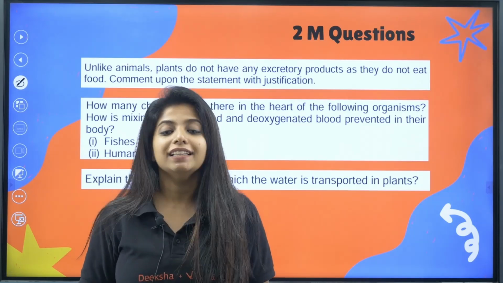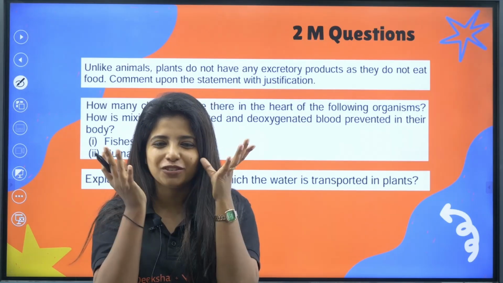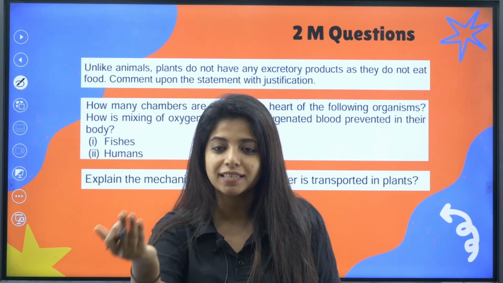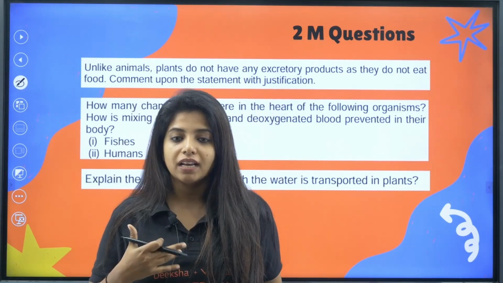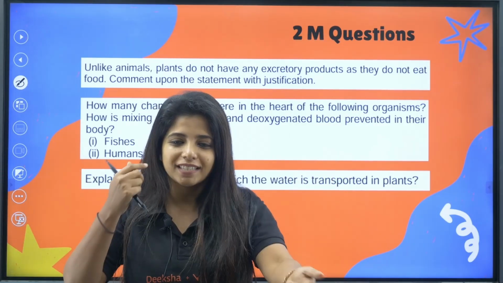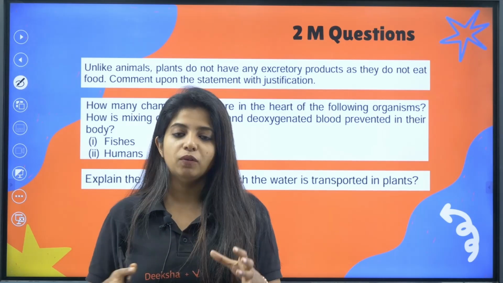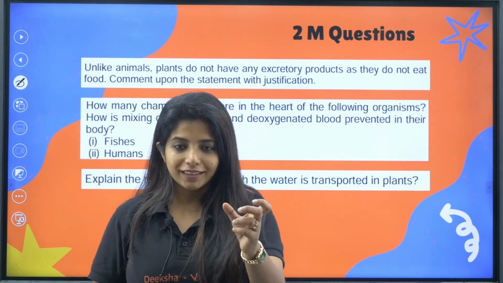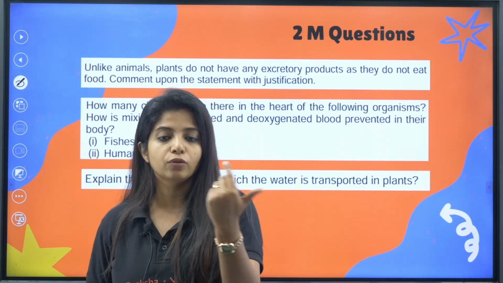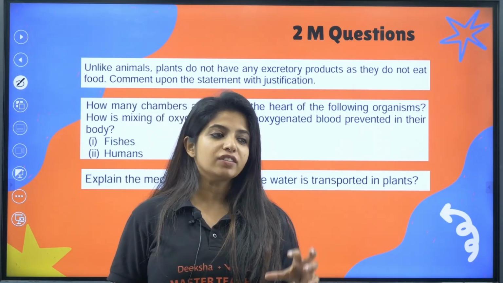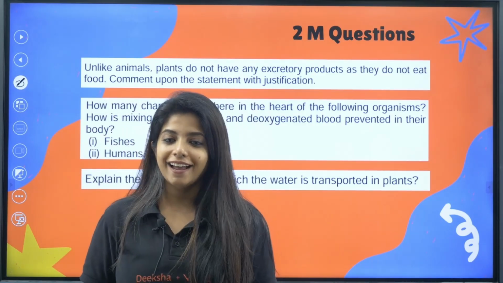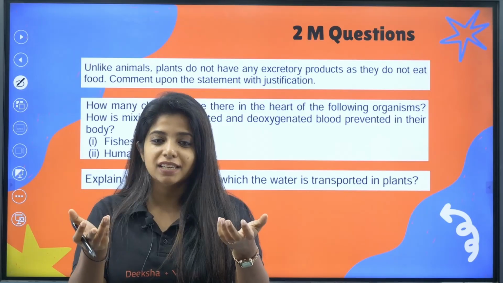So, plants definitely excrete. They excrete in the form of water, which is lost through transpiration, my dear children. And when you talk about photosynthesis, they give out oxygen. Oxygen is a waste for them, so they are giving it out. Some oxygen they use for respiration, but apart from it, whatever comes through is given out as well. That is excreted out through the stomatal pores. So water through transpiration, oxygen through stomatal pores, and then what? You have certain things which cannot be removed very easily, so they are removed in the form of resins and gums.